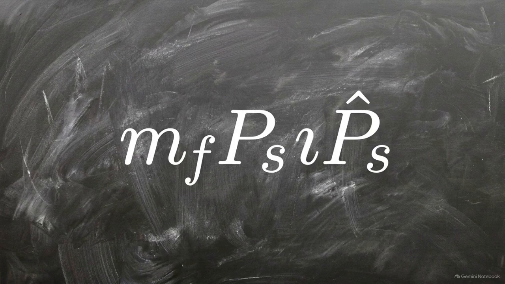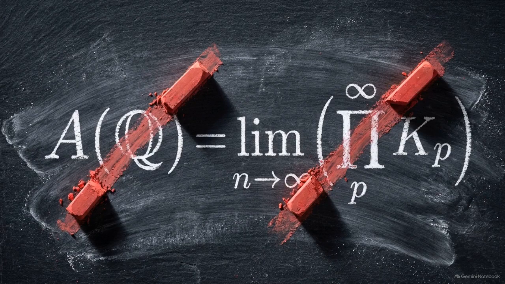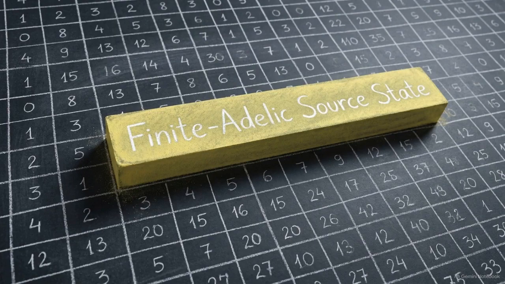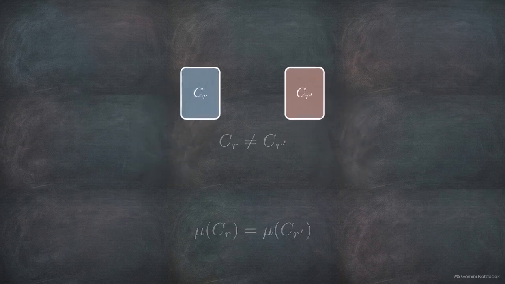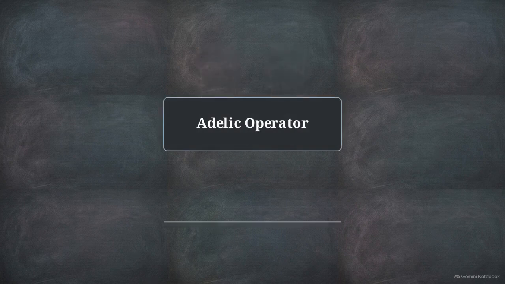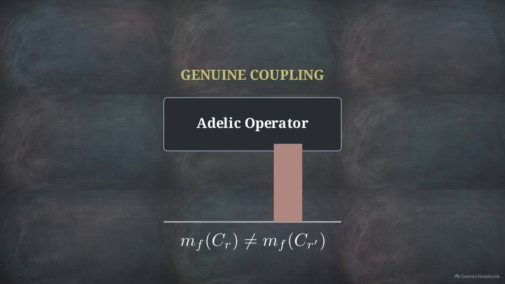The complex adelic system flawlessly shadows the real dynamics, but an exact identity doesn't resolve the collaborator's main concern. The adelic math could still be a passive normalization artifact that just happens to balance out. We need a diagnostic test that isolates the finite adelic source state. We set the parameters. We select two mathematically distinct source cylinders, but ensure they have an identical Haar mass. If we run both cylinders through the operator and their real-world projections match, the system is only reading their mass. The idyllic state would be a dummy variable. However, if their real projections diverge despite having equal mass, it proves genuine mixed-place coupling.